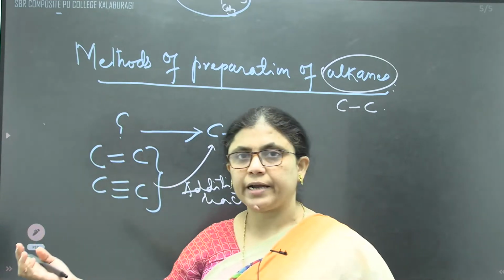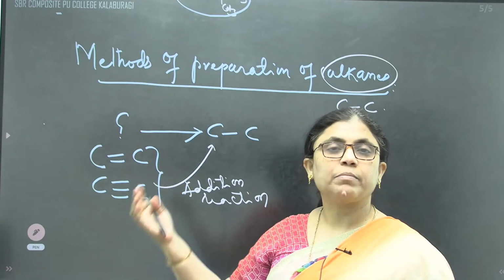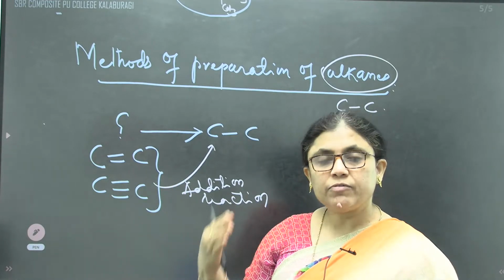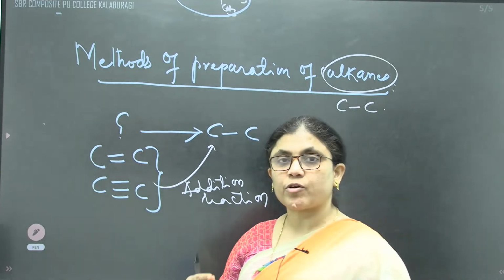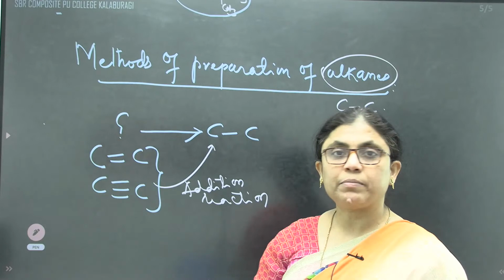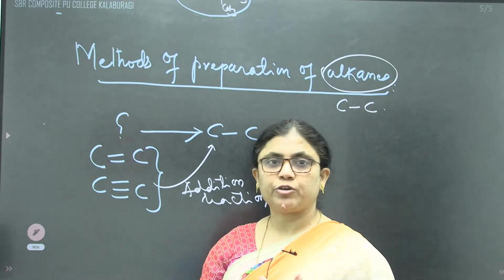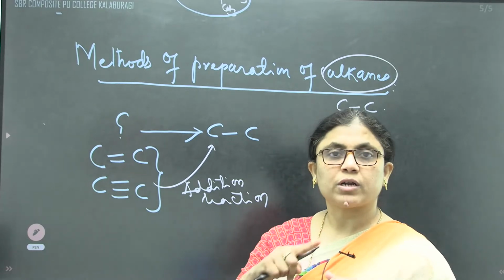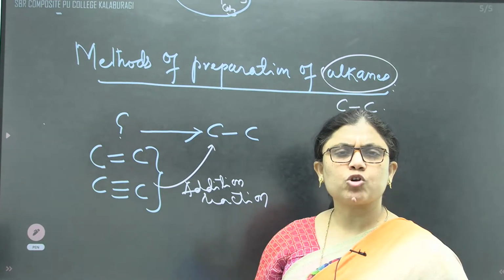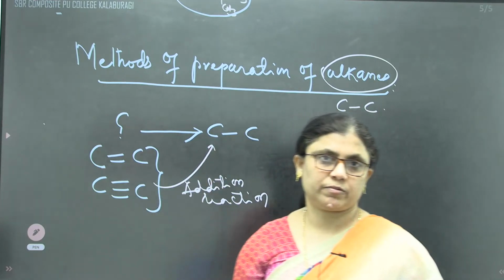Like the alkyl halide can be converted into hydrocarbon. In the second year syllabus, you can see that alcohol can be converted into hydrocarbon. Even the alkyl halide can be converted into hydrocarbon. Aldehyde, ketone, carboxylic acid, all the functional groups can be converted into saturated hydrocarbons.